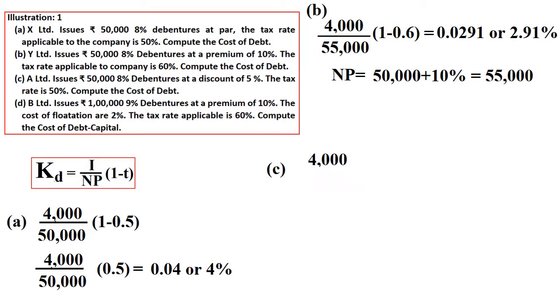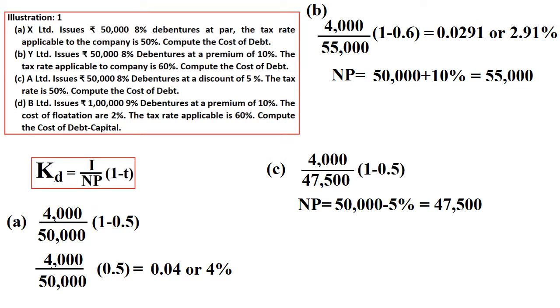Right? So C: 4,000 is the interest, divided by net proceeds. Debentures are issued at a discount of 5%. Therefore, net proceeds is 50,000 minus 5%, that is 47,500. So we take the same amount as denominator into 1 minus T, that is 0.5, and we get 4.21% as our cost of debt.